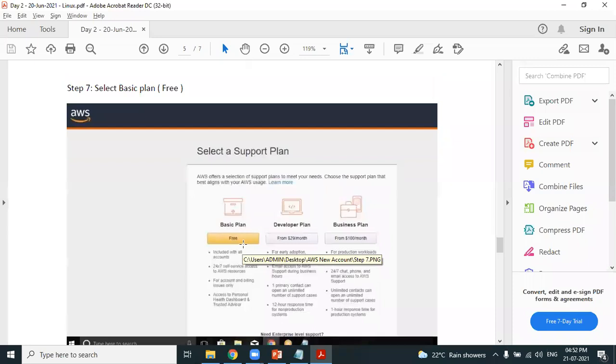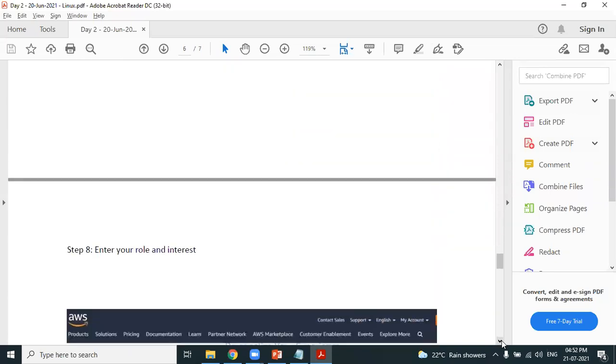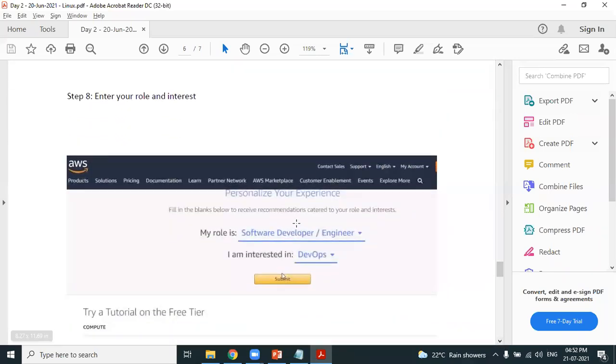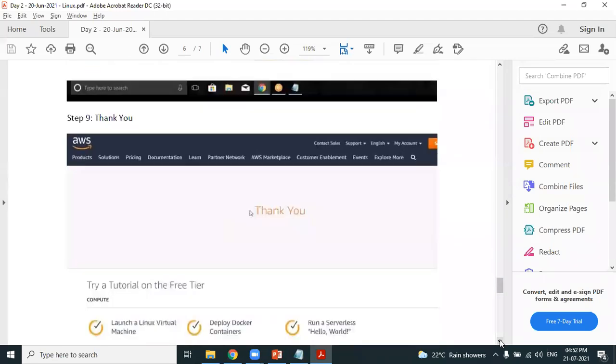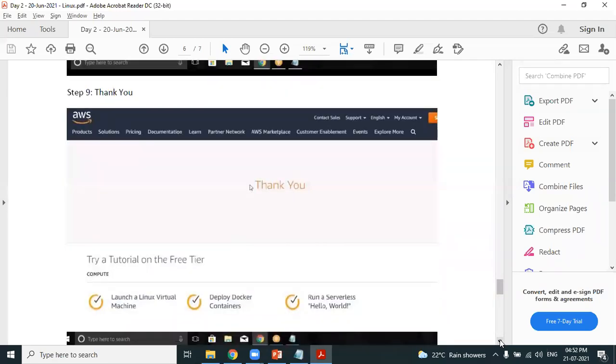How many months? If you create an AWS account, that particular account that is a basic account, you can use it for free for a period of how many months? 12 months. So select the basic plan. That's more than enough to learn DevOps and AWS. Enter your role of interest. Enter your platform.